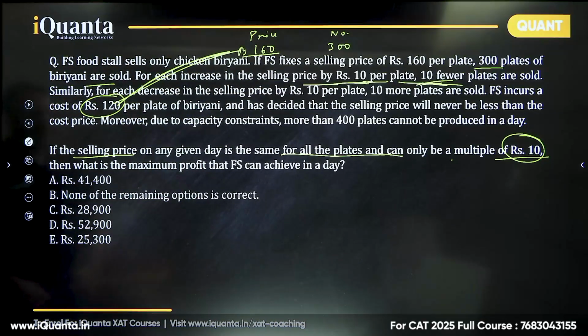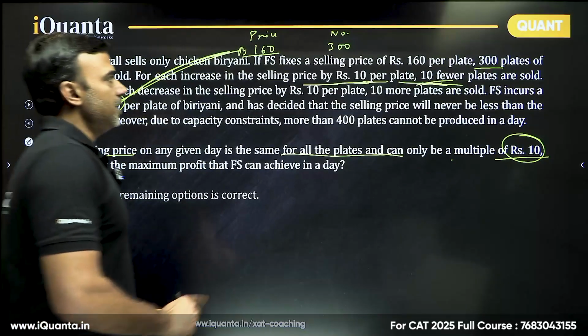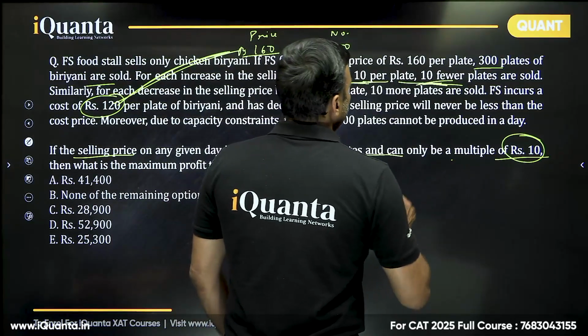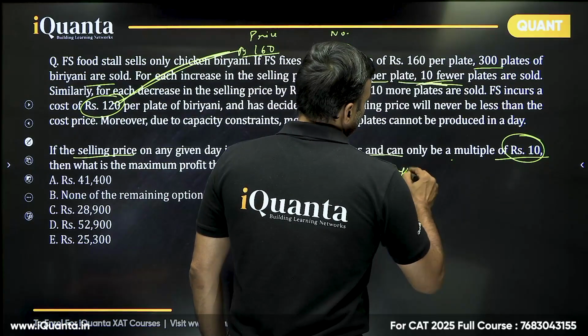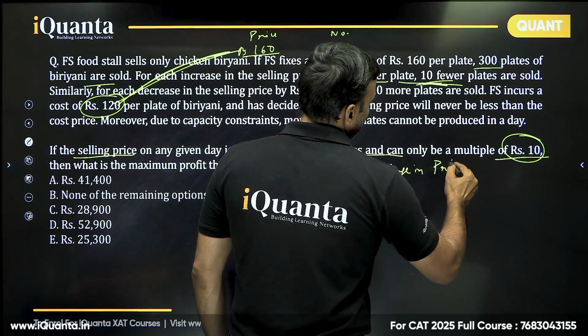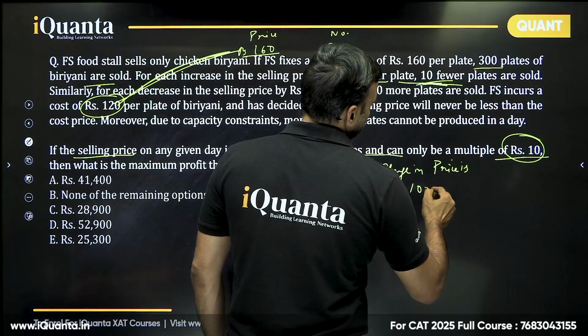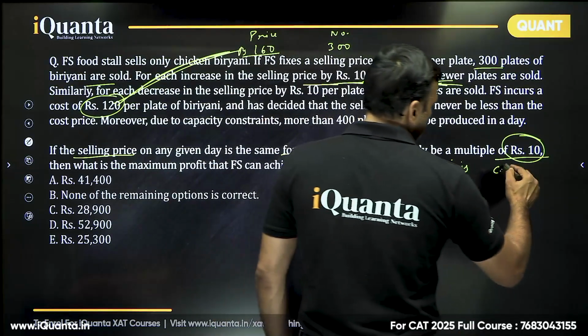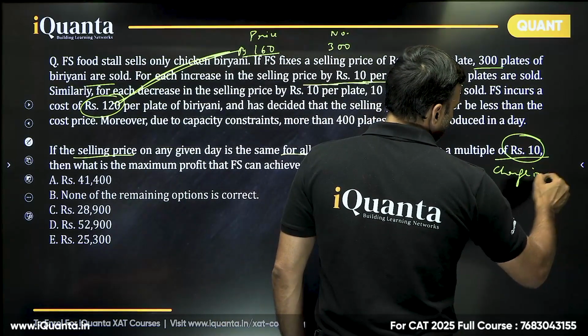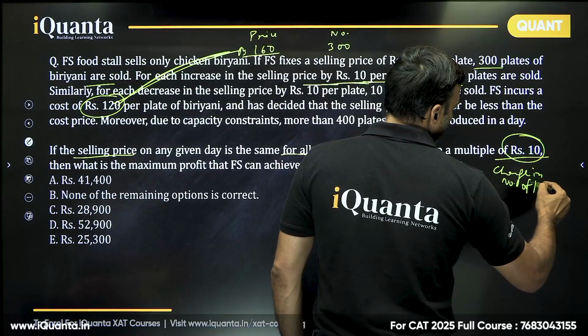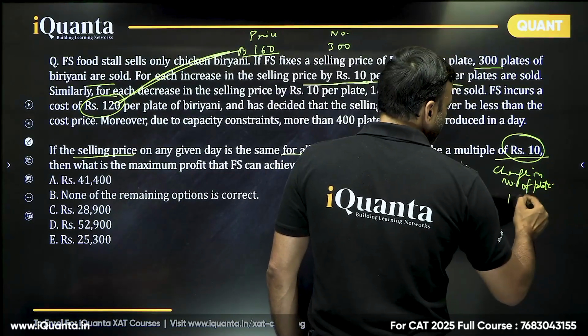Okay, so then what is the maximum profit that FS can achieve in a day? So let's assume that the change in price is 10x, then the change in number of plates will also be 10x.